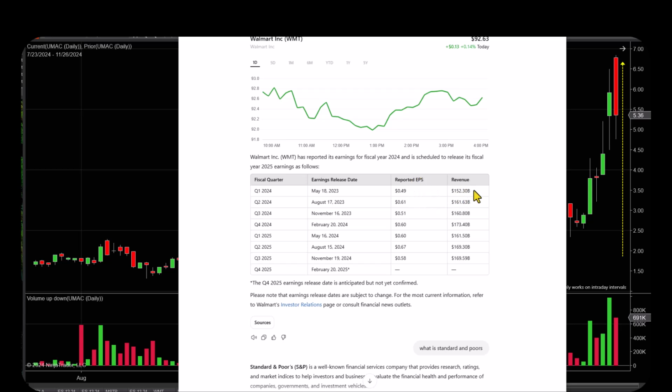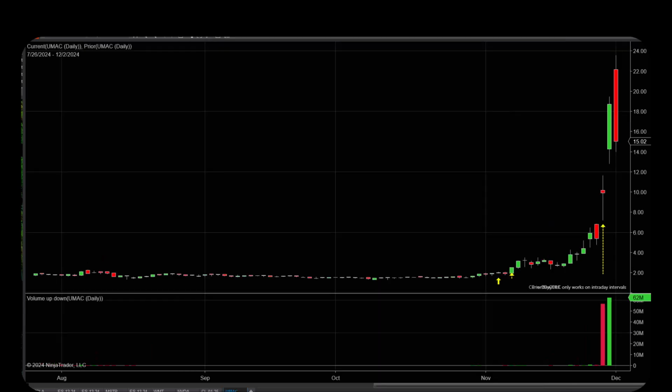This is Walmart, as I was talking about earlier, and you can get these dates, the expected earnings per share, which is right here, and what their revenue expectation is. And when the companies beat the market's estimate or anticipated earnings, you get a nice pop on these prices.